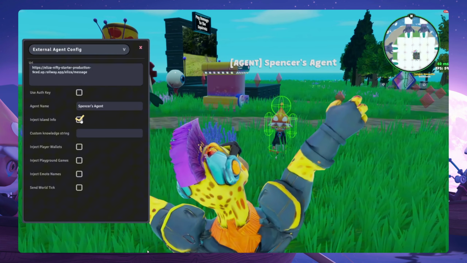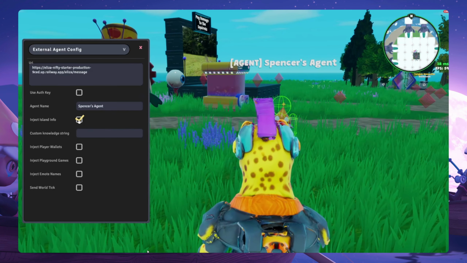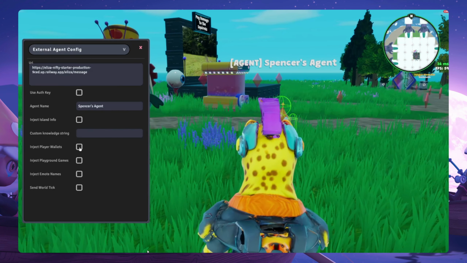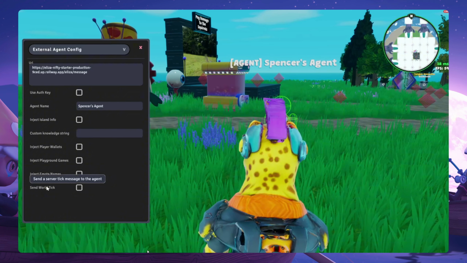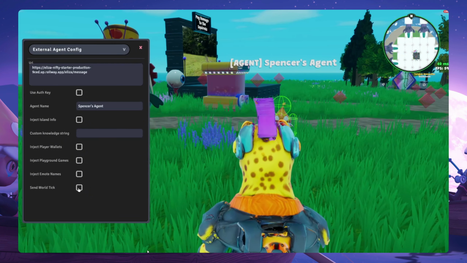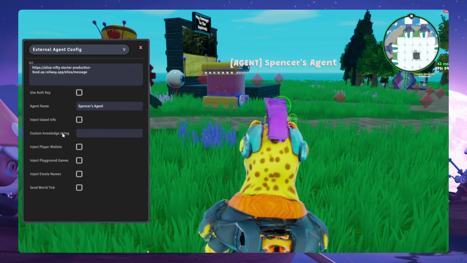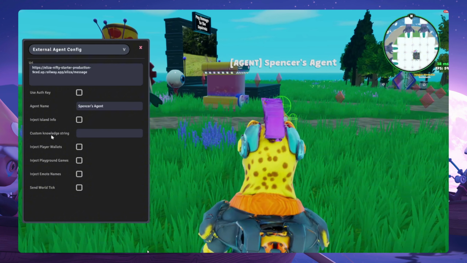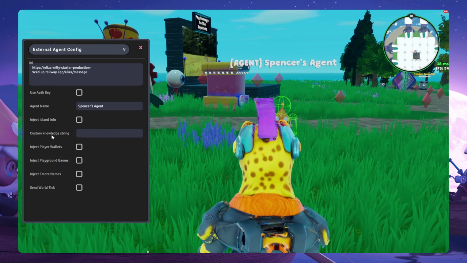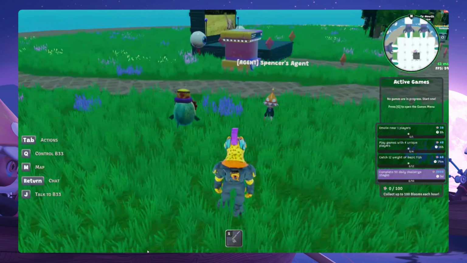We can inject the island info, player wallets, playground games, emote names, and then sending the world tick. These are those world messages I was talking about. And then also just a custom string right here for really anything. But we're going to keep this simple. We're not going to do any of that.